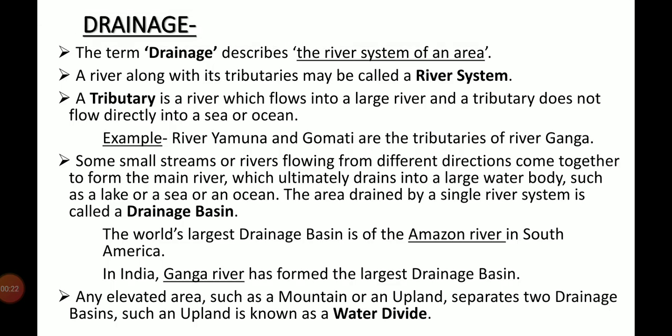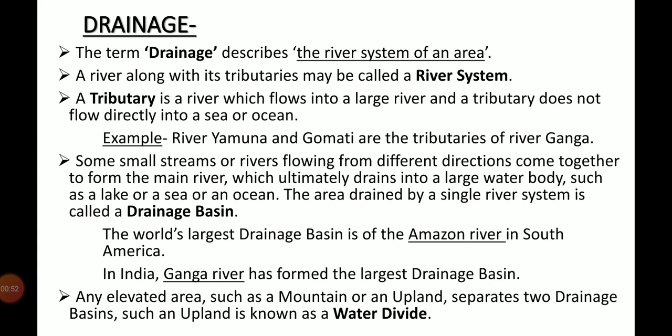The term drainage describes the river system of an area. And a river is a natural flowing of water, usually fresh water, flowing towards an ocean, sea, lake, or another river. Like Ganga is a river and it is the most important river of India. A river along with its tributaries may be called a river system.